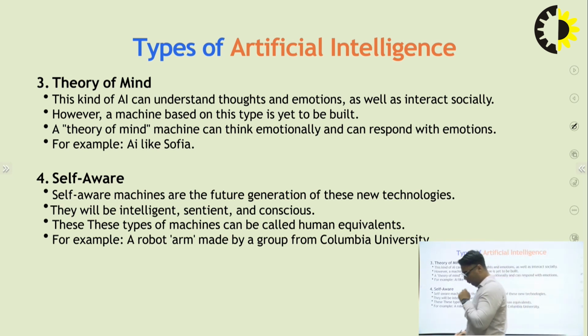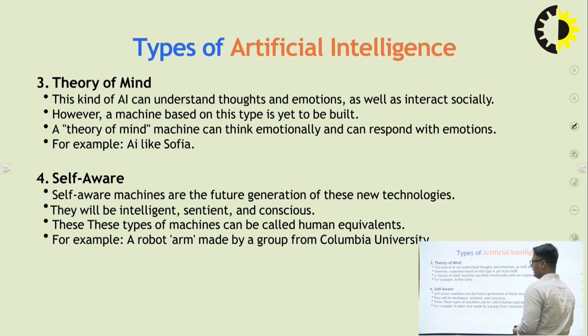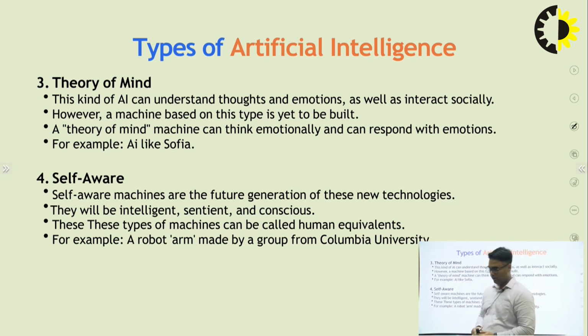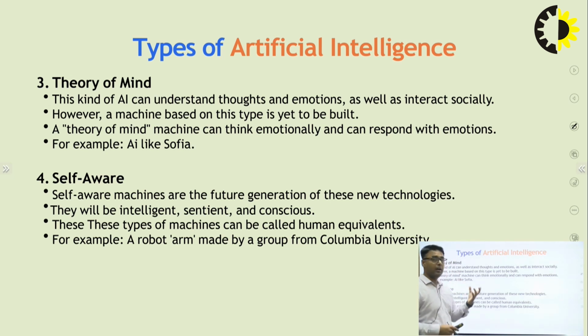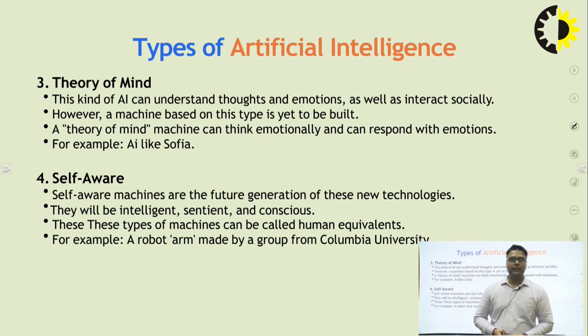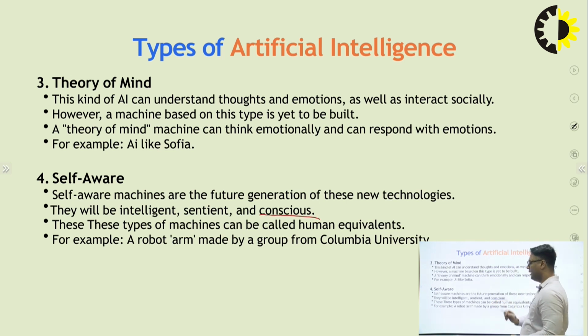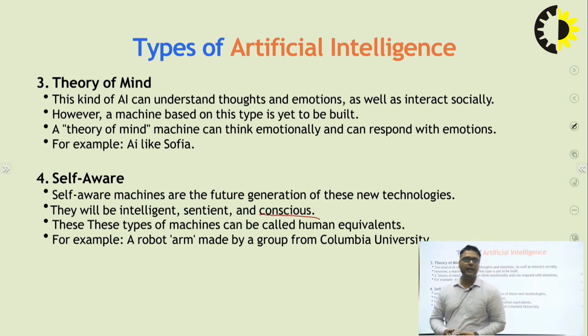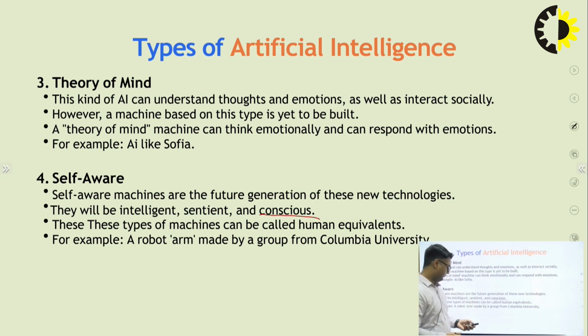Self-aware. Self-aware machines are the future generation of this technology. These new technologies will be intelligent, sentient, and conscious. These types of machines can be called human. Self-aware machines are not developed at this time. It is the future generation of AI. That means here consciousness is mentioned. If any machine produces consciousness, then it behaves like a total human.